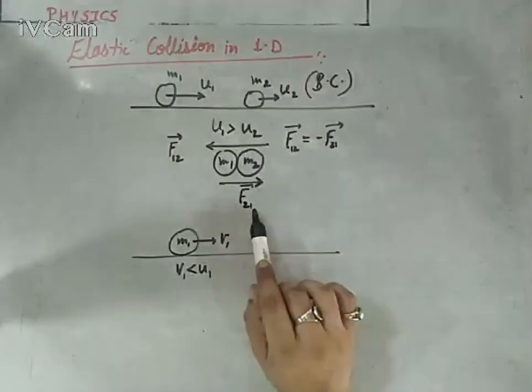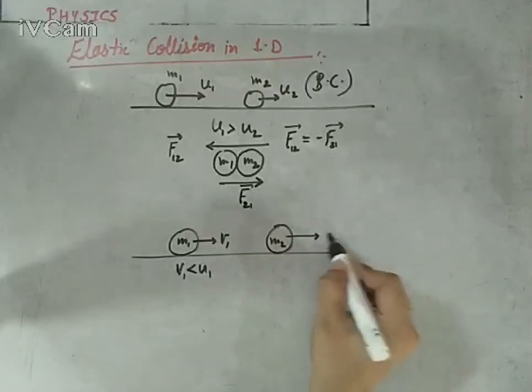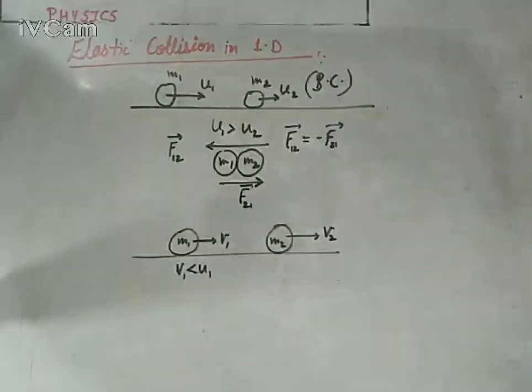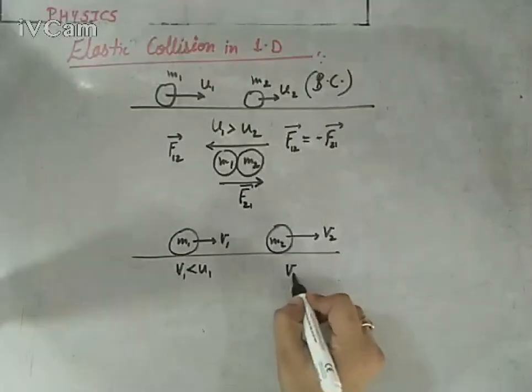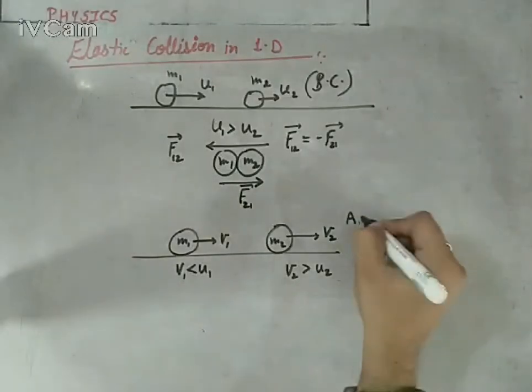So it will get accelerated. Positive acceleration will be there, which means the second ball's velocity will change from u2 to v2, and v2 would be greater than u2 clearly. So this is the condition after collision.